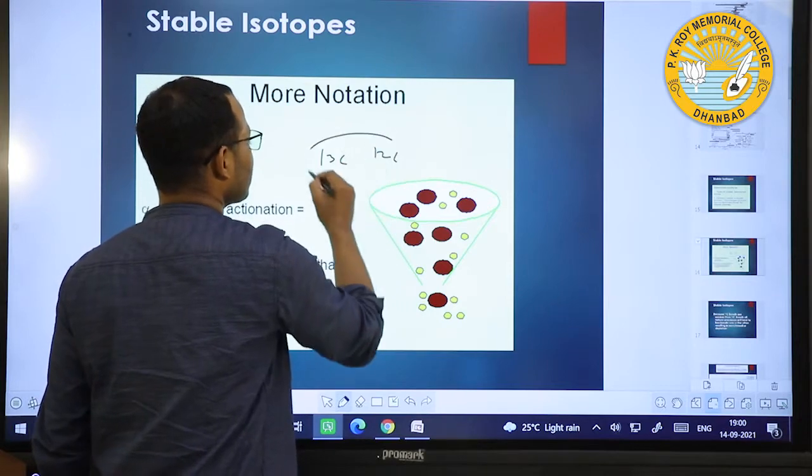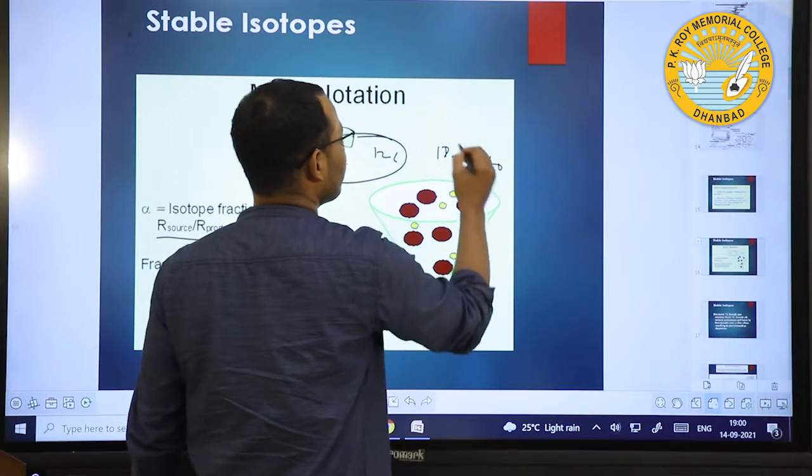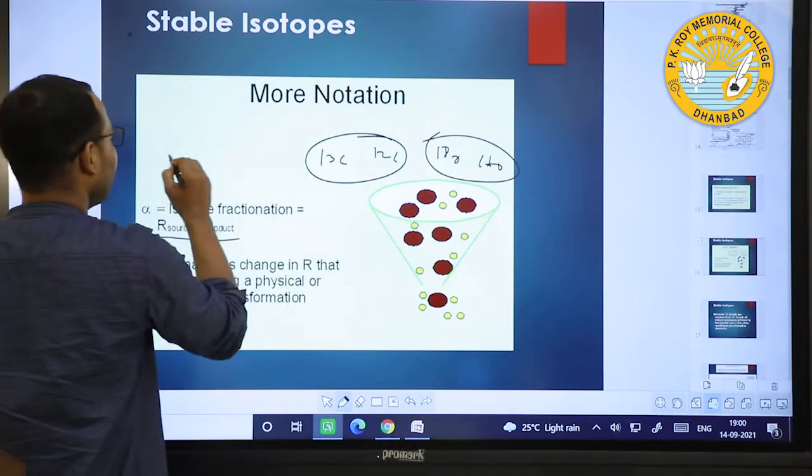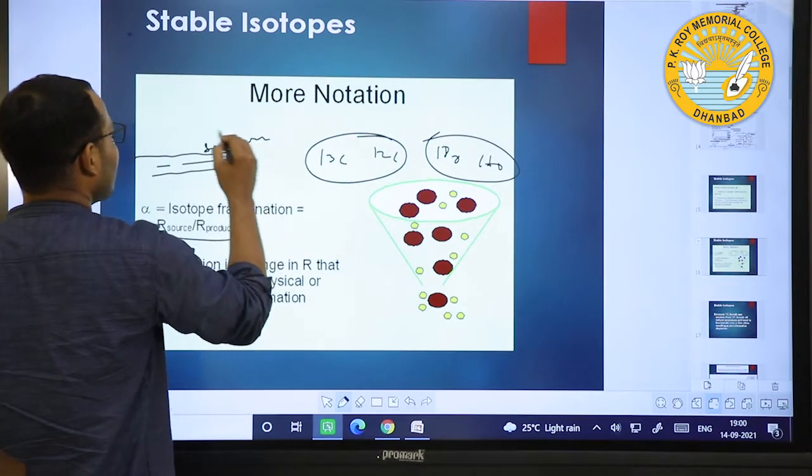Suppose 13C, 12C or 18O, 16O. Suppose this is seawater.